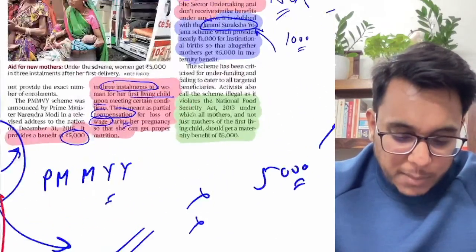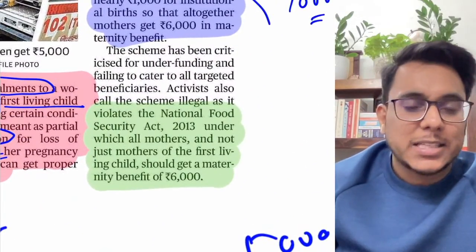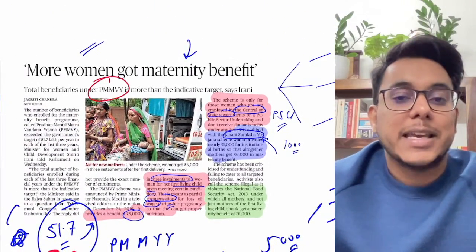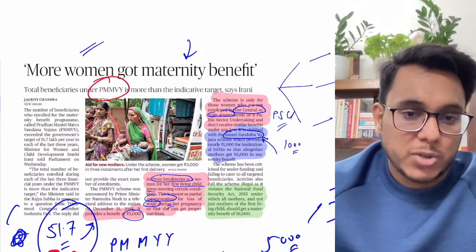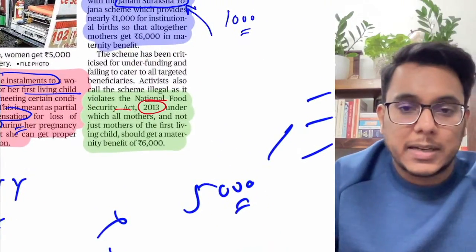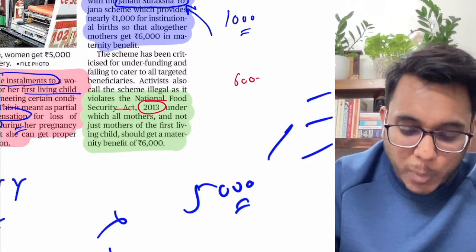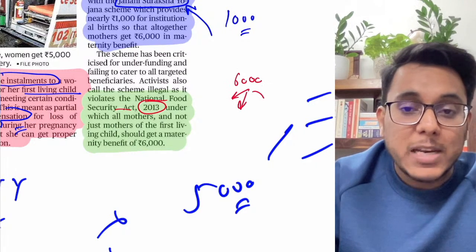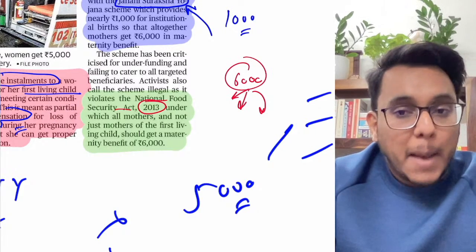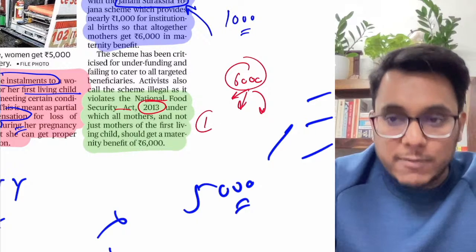Moreover, many activists say that this entire Pradhan Mantri Matru Vandana Yojana is illegal. Why? Because the National Food Security Act 2013 provides that 6,000 rupees support will be provided to every pregnant woman. But in the Pradhan Mantri Matru Vandana Yojana, it is given only for the first live birth.